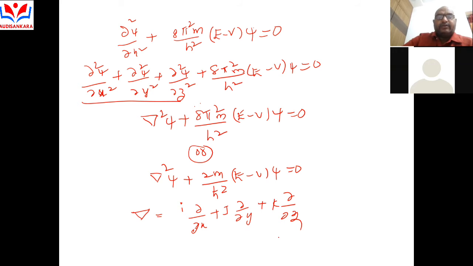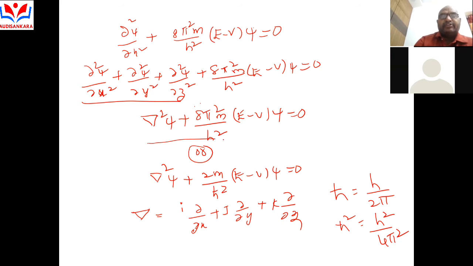That is ∂²/∂x² plus ∂²/∂y² plus ∂²/∂z². And here they change the value: h cut is equal to h by 2π. So h cut square is equal to h square by 4π square. So in 2m by h cut square, substituting h square by 4π square, 4π into 2 is 8π² m. This is the Schrodinger's time independent wave equation.